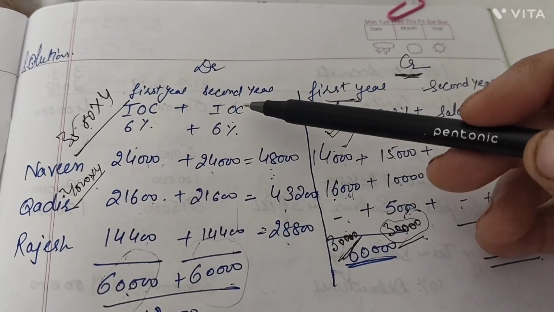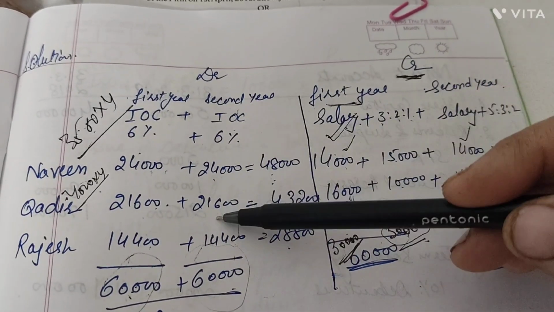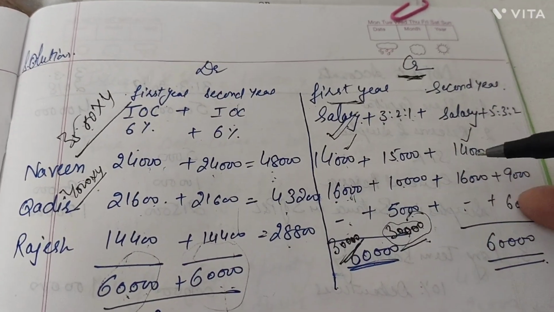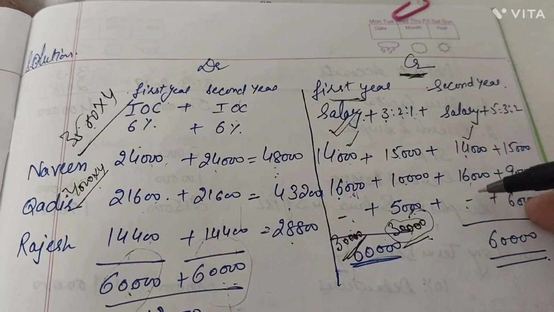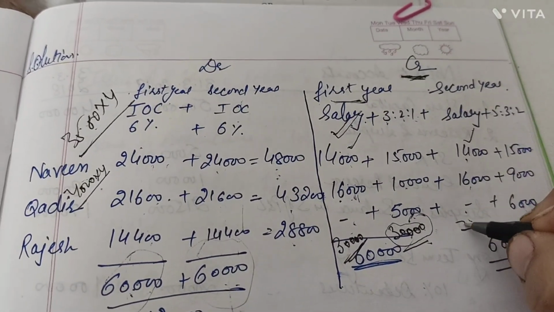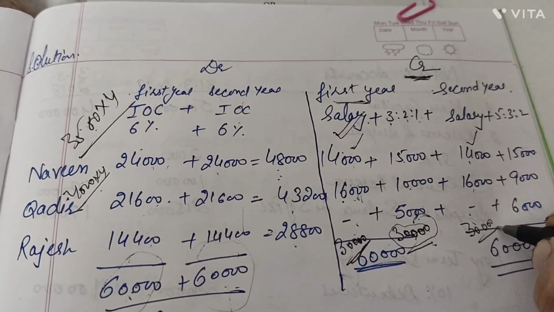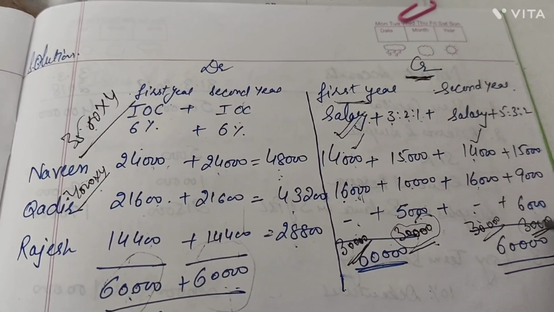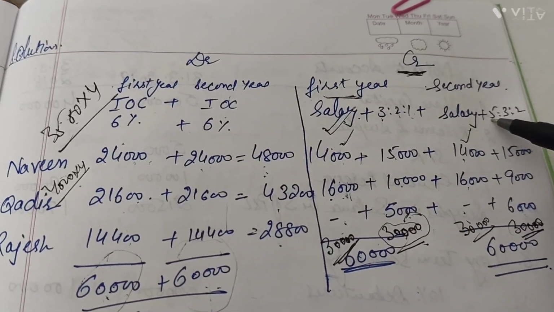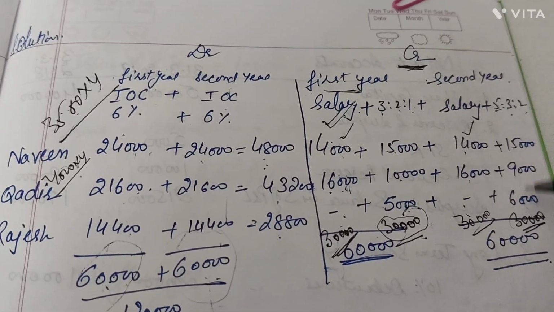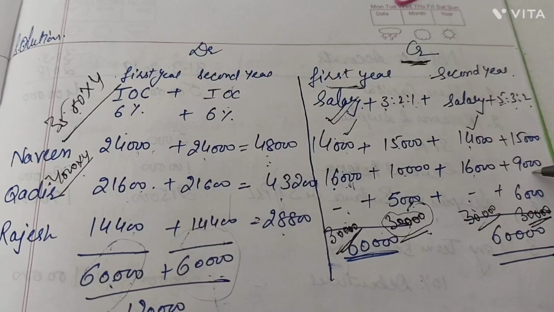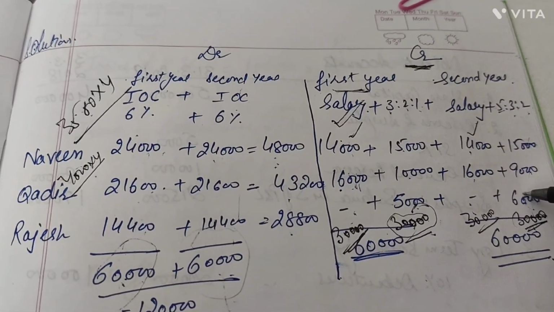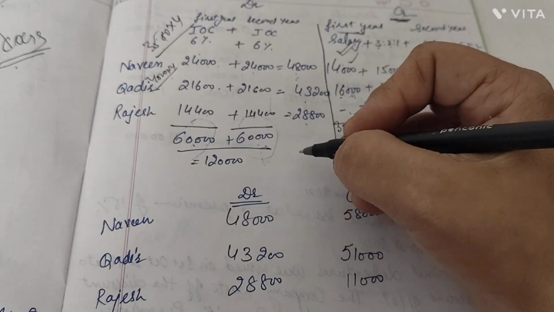Now for the second year, again take back the IOC which was given to them. Again our profit in hand is 60,000. From this 60,000, Naveen is given salary, Kadir is given salary, and Rajesh is not payable any salary. So the total we have given to them is 30,000. How much profit is left in hand? That is again 30,000. This 30,000 for the second year was distributable in the ratio 5:3:2. So 30,000 into 5 divided by 10, 30,000 into 3 divided by 10, 30,000 into 2 divided by 10, and we got our profits here.